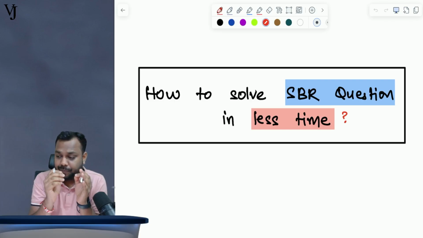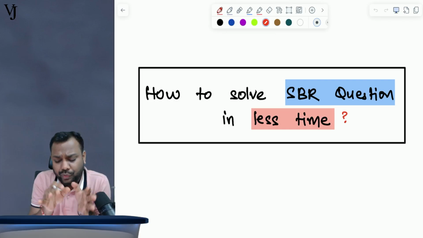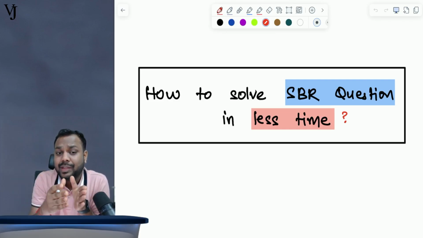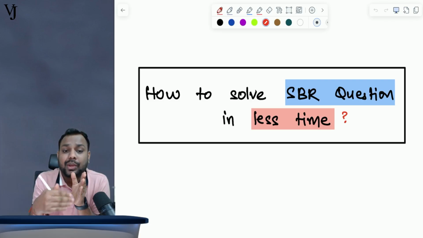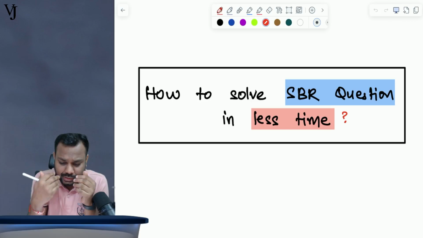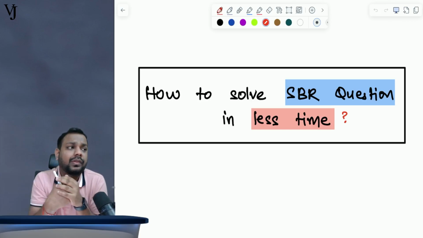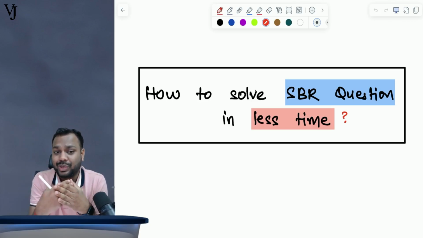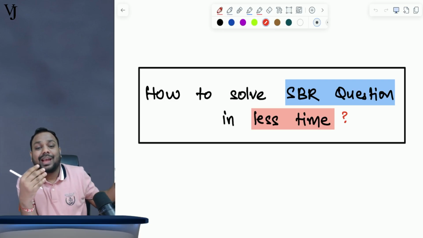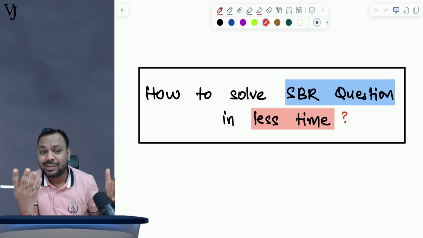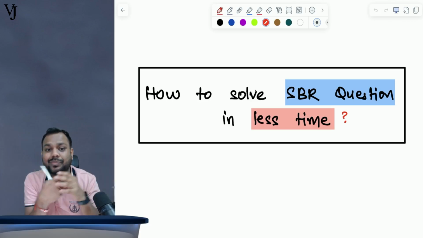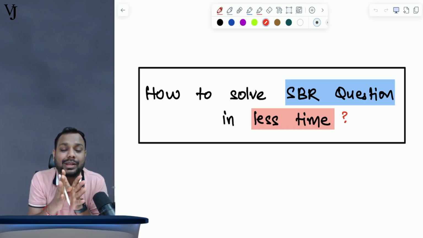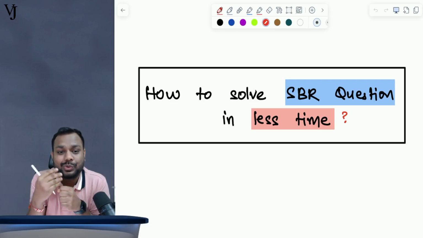Now I am here to help you with a right approach, which will not only save your time in the exams, but will also make your answers more effective, more to the point. The approach which I'm going to convey here is the approach which I used as a student, which my students have used in the past and scored good marks in SBR, national ranks even. Now, what I want is to convey this approach to you guys.